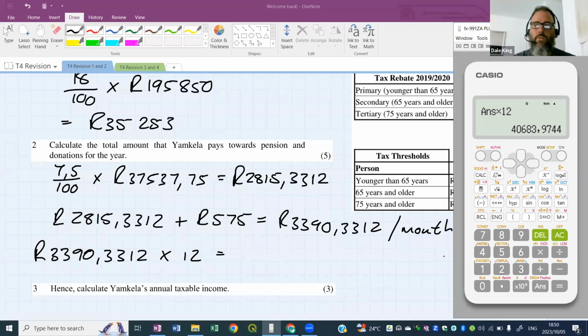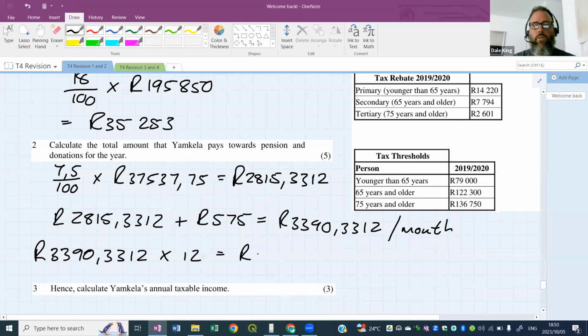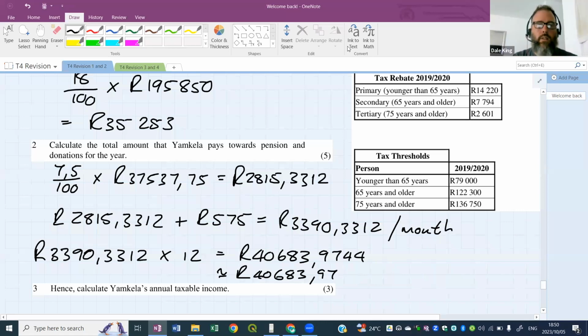And that gives us 40,683.9744, which is roughly equal to 40,683.97. All right. So the answer for the number is 33125. Okay, 33125. All right, I'll put it in.